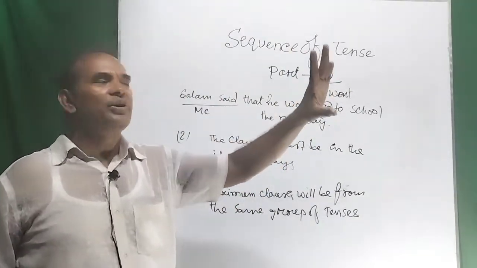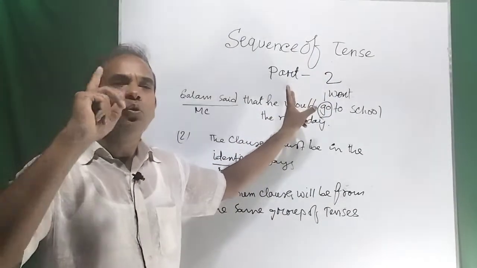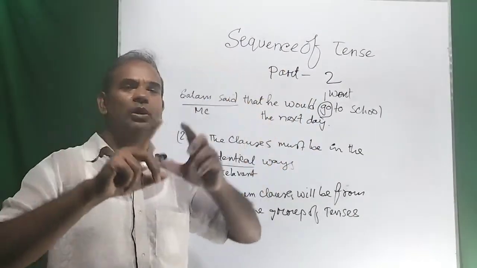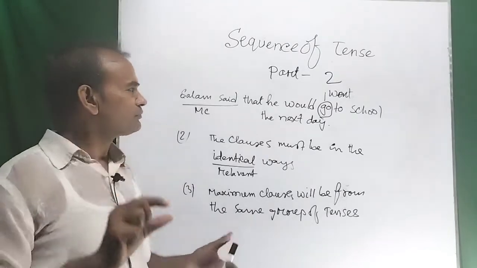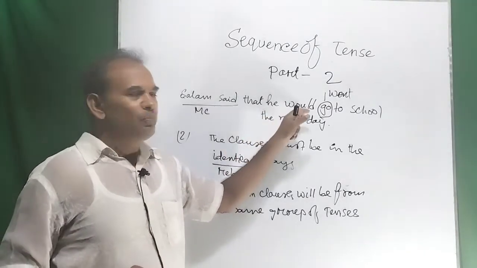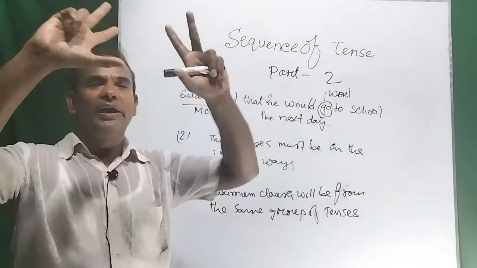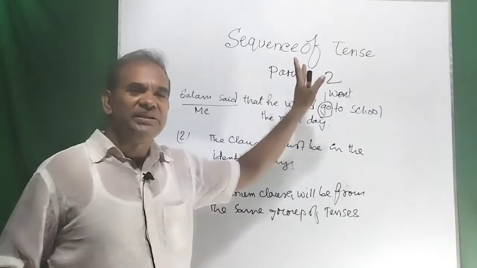According to the condition, we can use the past form of will, that is would. So he would. And after the past form, we have the right to use the present form. After any past form, you can't use any past form anymore, but you can write any present form.